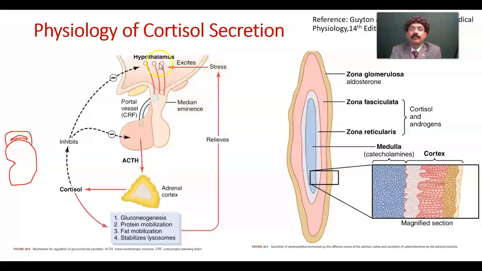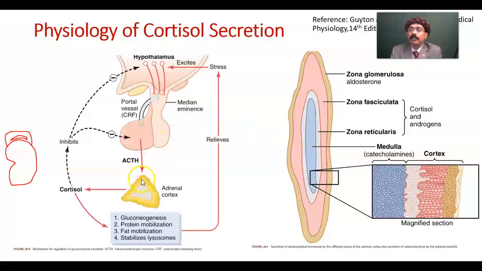Due to stress, there will be release of corticotropin releasing factor from the hypothalamus, and that will go to the anterior pituitary to stimulate it. The anterior pituitary will release adrenocorticotropic hormone that works on the adrenal cortex and stimulates the zona fasciculata, which increases the secretion of cortisol, maybe a little bit of androgen.